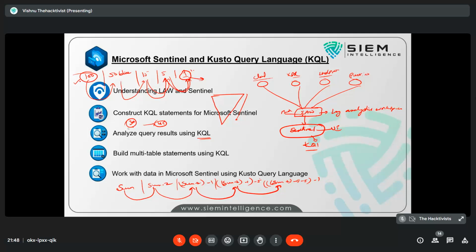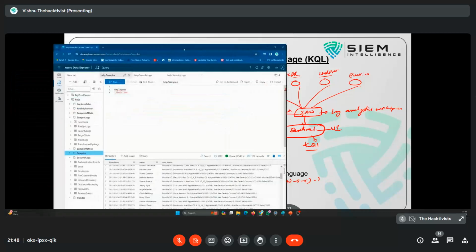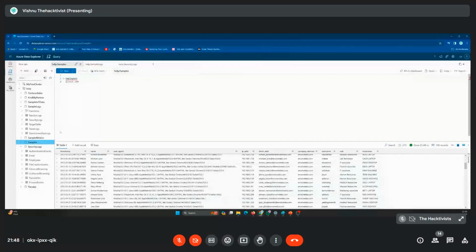No problem. There is something known as Azure Data Explorer. This is the sample database to practice your KQL. I will tell you how to set up Azure Data Explorer for KQL practice.